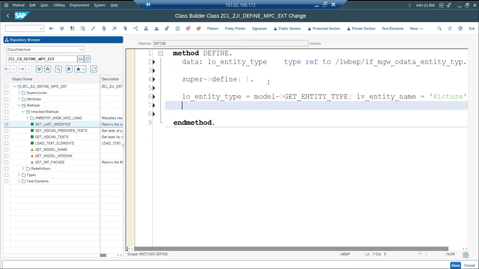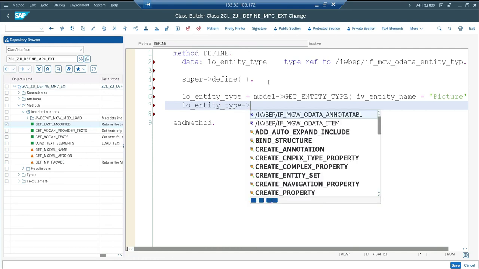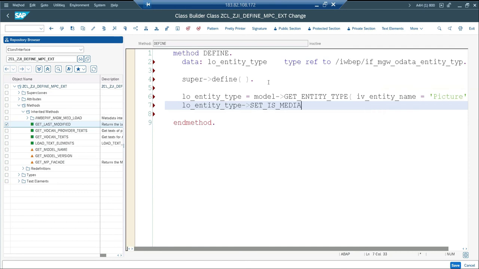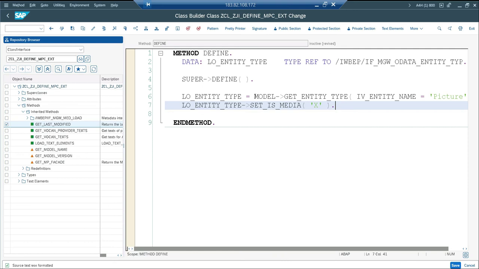Done. So now what I have to do is, for the entity type, set is media, yes, X. So here in the design level the media is not set, but I redefine the define method. I'm going to enable the checkbox only at runtime, not at the design level. Okay, let's activate it.